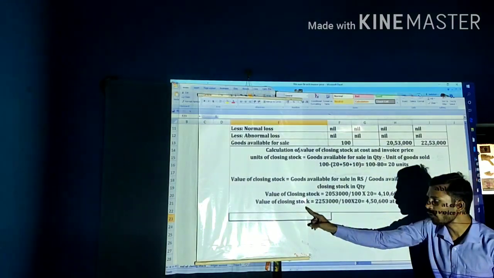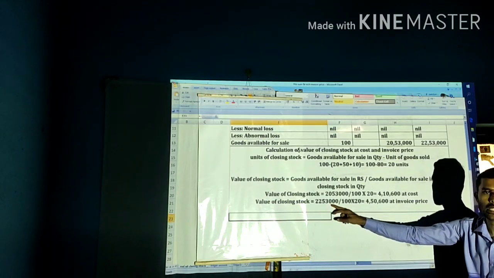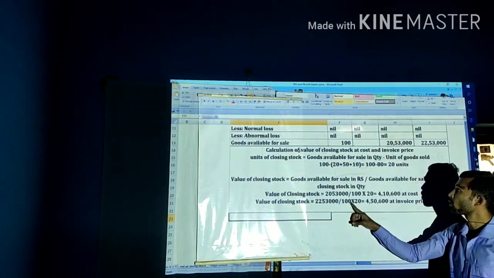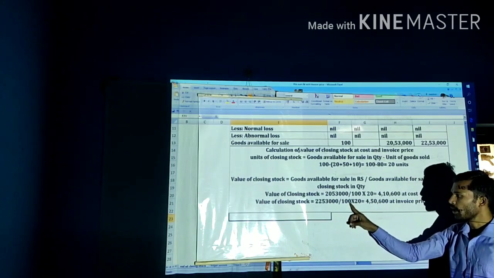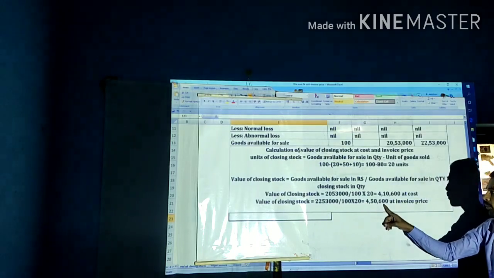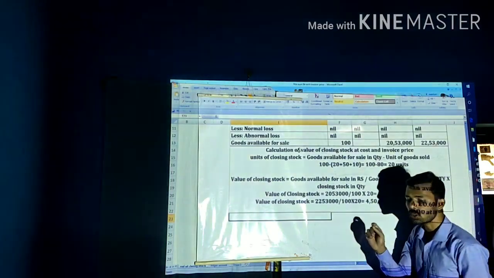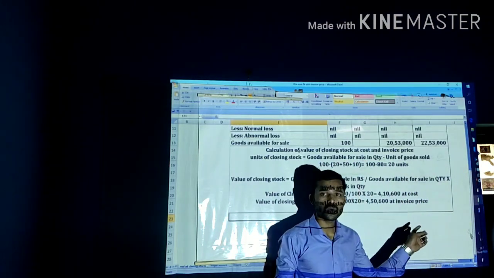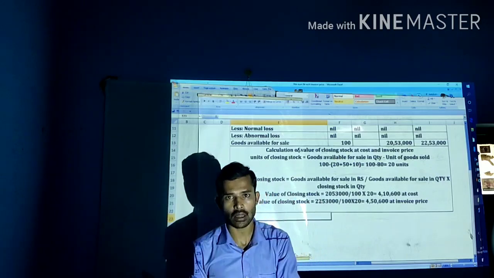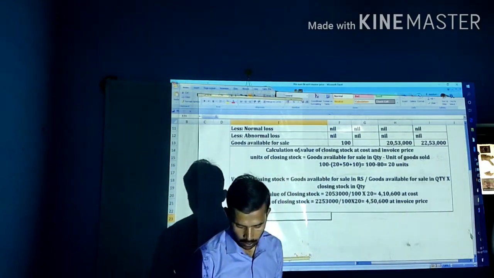Next, value of closing stock at invoice price means take the goods available for sale at invoice price, 22 lakh 53,000, divided by the quantity available, 100, and multiplied by the closing stock units, 20. The amount will be 4,50,600, the value of closing stock at invoice price. This we are going to take in the consignment account, that is 4,50,600.